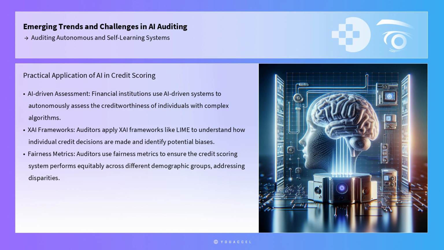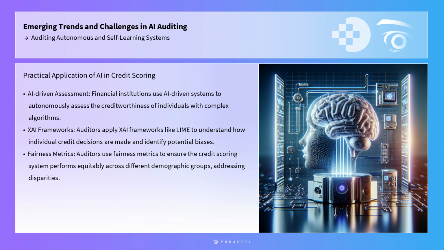To illustrate the practical application of these tools and frameworks, consider the case of a financial institution deploying an AI-driven credit scoring system. Such systems autonomously assess the creditworthiness of individuals, often using complex algorithms that incorporate a wide range of data inputs. Auditors tasked with evaluating this system would begin by applying XAI frameworks like LIME to understand how individual credit decisions are made.